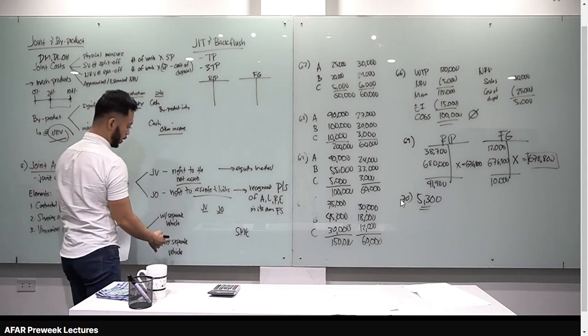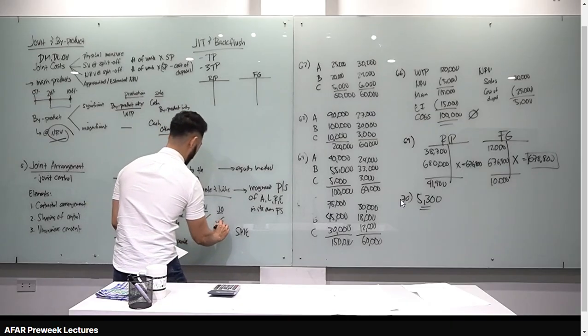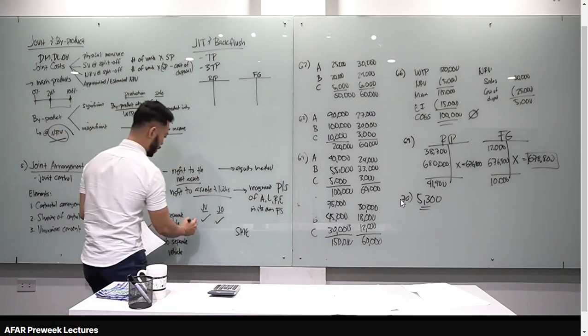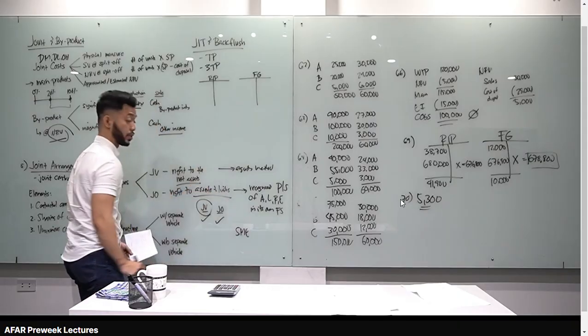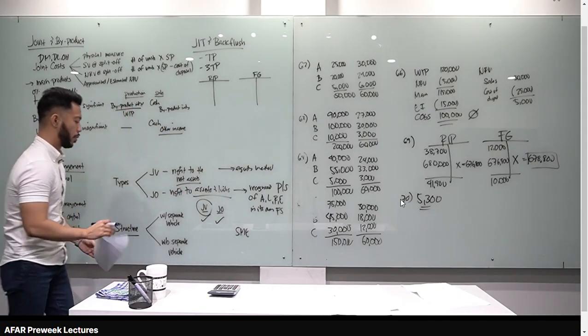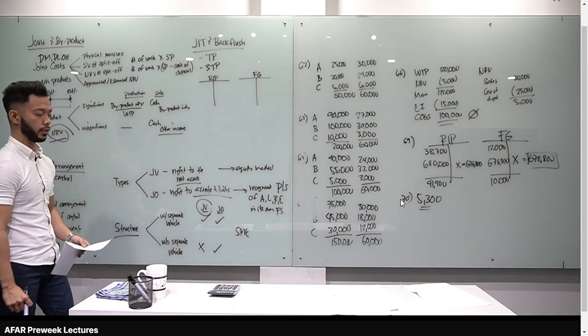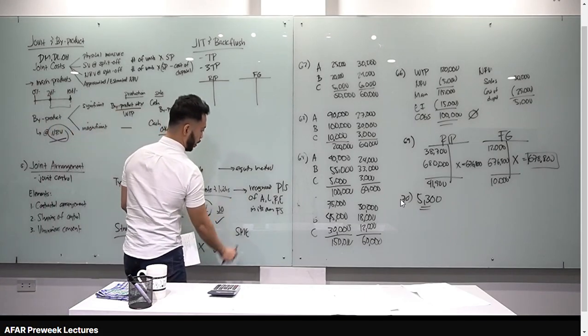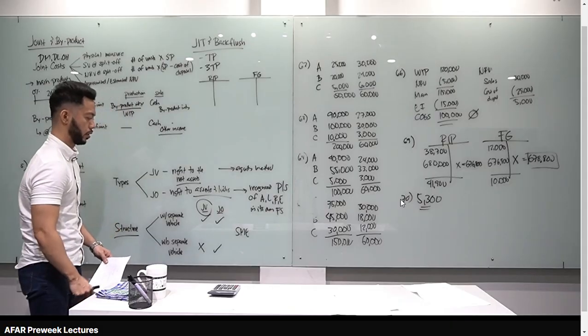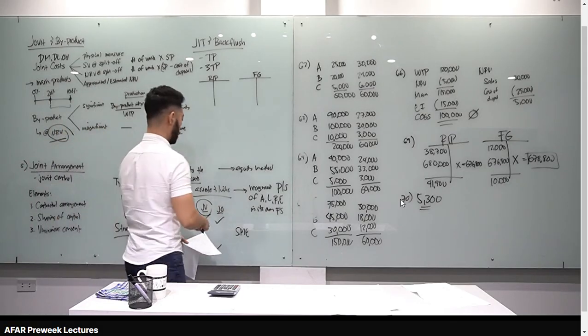If there is a separate vehicle, it can be a joint venture or a joint operation. But if the problem is silent, assume it is a joint venture when there is a separate vehicle. Now, if there is no separate vehicle, it is automatically a joint operation. Got it? That means if it is a joint operation, this is our accounting treatment: recognize proportionate share.